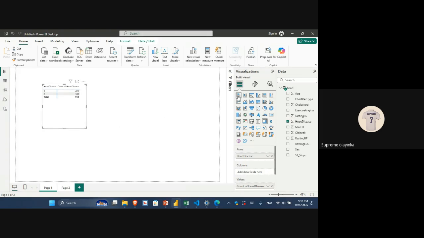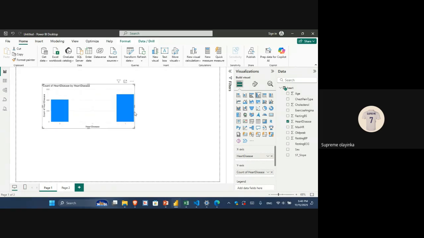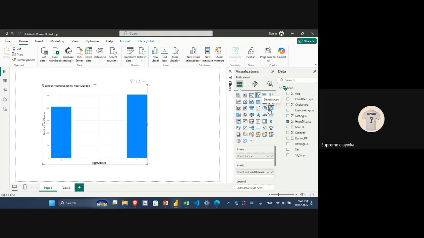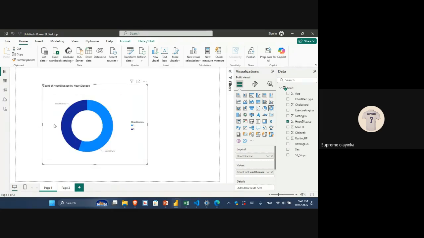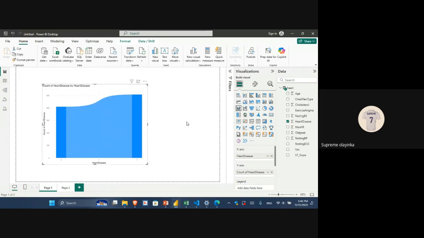So now let's change this one. You can just click on this clustered bar. Can you see this is actually a visualization? So let's click on the normal one. Maybe I should extend it. Let me enlarge this chart. So we have our chart here. We can click on the donut chart here. Can you see? This looks better to represent it. We have our area chart here. So we will look at the use cases of all the visuals tomorrow, and when and how to use them.